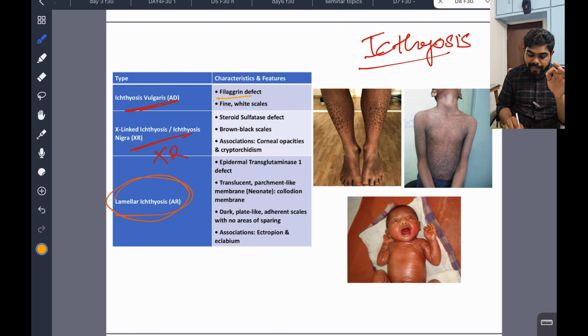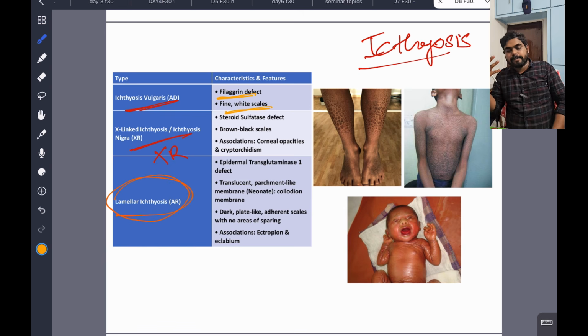So what is Ichthyosis vulgaris? This is due to a filaggrin defect, because of which fine white scales are formed. So you should know the anatomy and dermatology basics: what is filaggrin, what is acantholysis, what is acanthocytes, what is desmoglein. This is very basic. If we discuss in detail it's like a big class, but you should know this is a filaggrin defect and fine white scales are formed here.